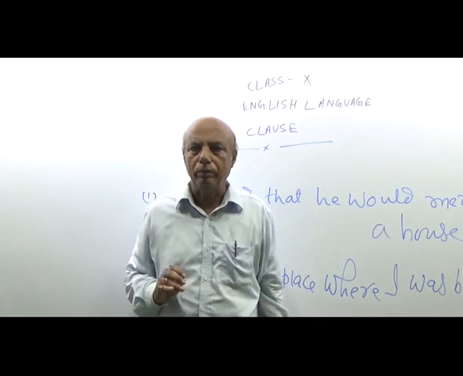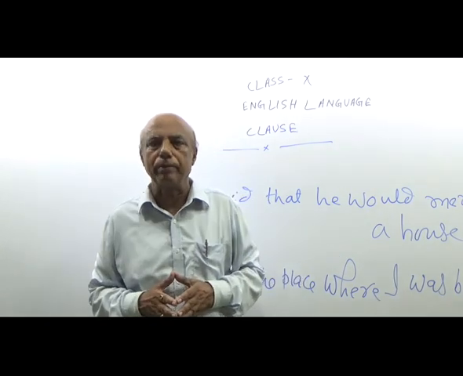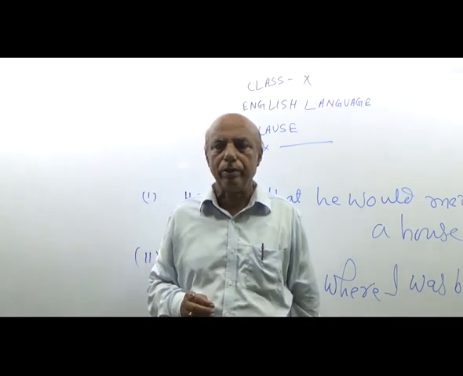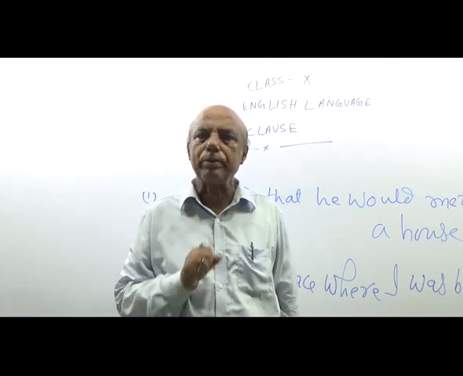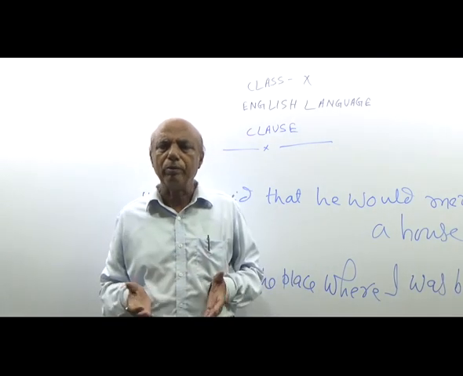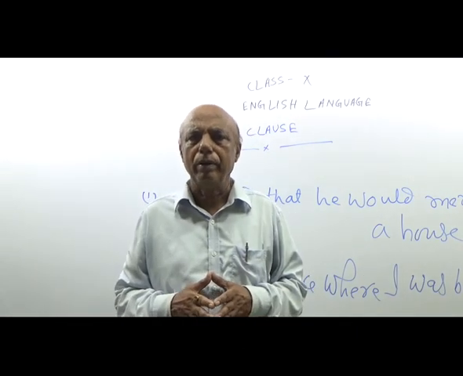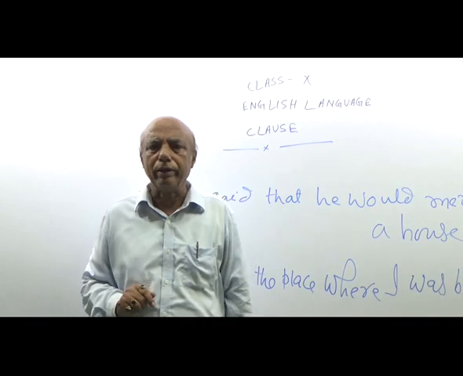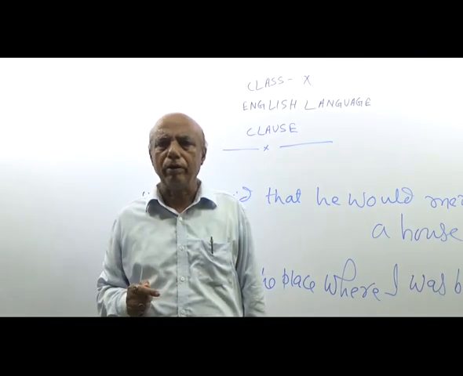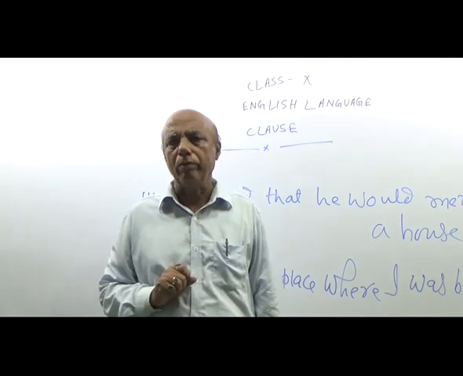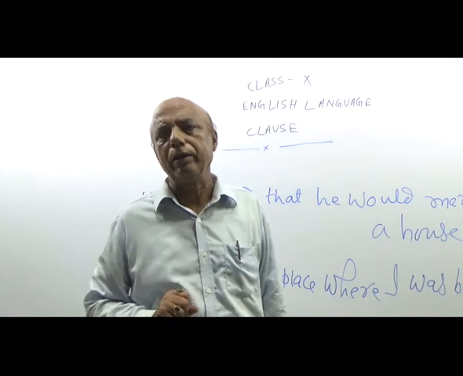In this way, a phrase is also sometimes a subject. Slow and steady wins the race. Here slow and steady is a phrase, but here it is in the form of a subject. So I have told you, subject is found in many forms. He is going. It means here he is also the subject because he is a pronoun, and here it is in the form of a subject.